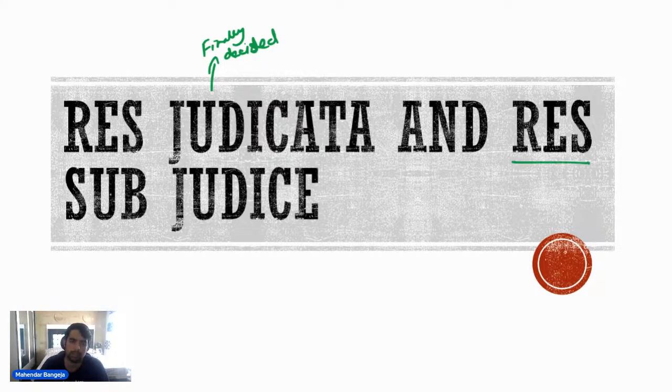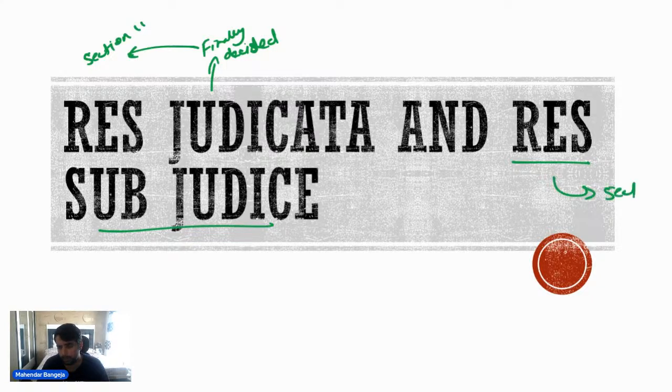Then you have res sub judice. Res judicata is provided in section 11. On the other hand, res sub judice is provided in section 10. Now res sub judice is a stay, and res judicata is not a stay, rather it is a complete embargo. It is a bar. Fine. So if a similar matter is pending in the concurrent court or the same court, then that matter can be stayed.